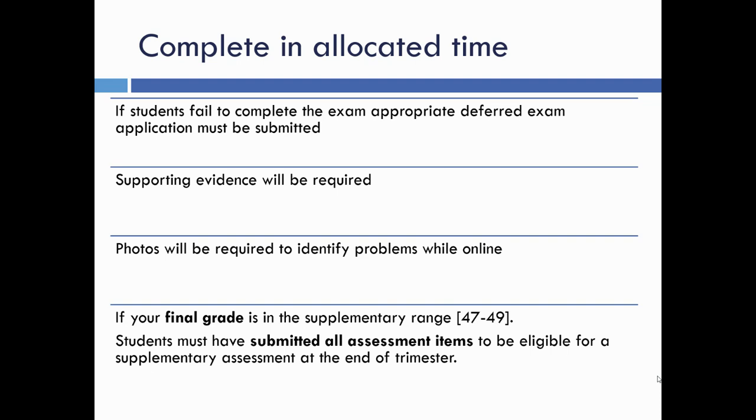Just remember that the rules in the assessment policy note that students must have submitted all assessment items to be eligible for a supplementary assessment at the end of trimester. So if your final grade falls in the supplementary range and you have failed to submit A1, the online quiz, then you will not be eligible for a supplementary assessment. So even if life's falling apart, just try to do the online assessment.